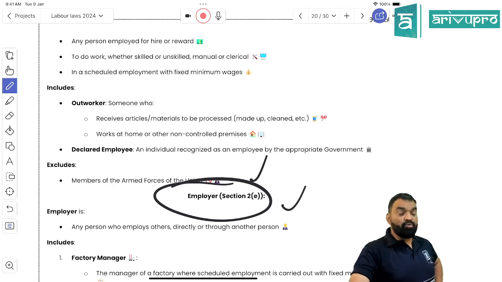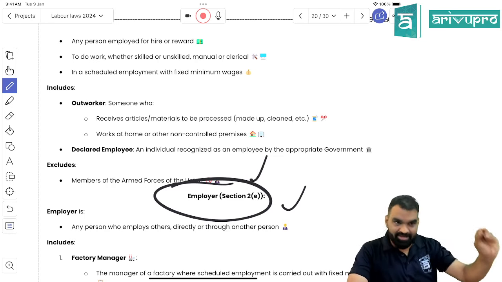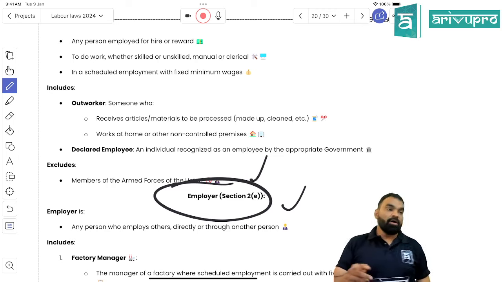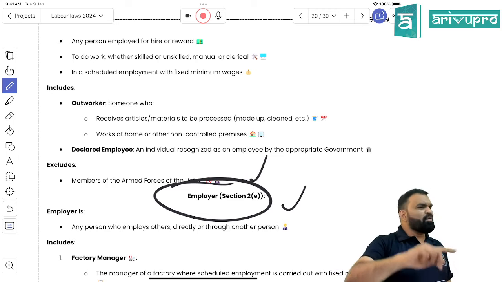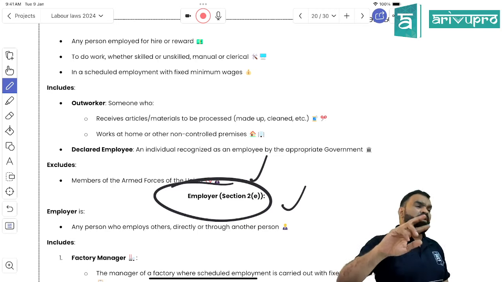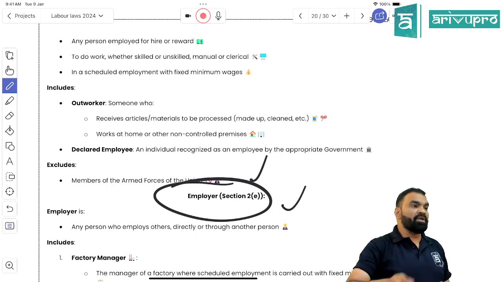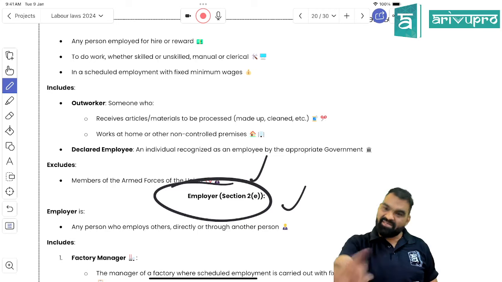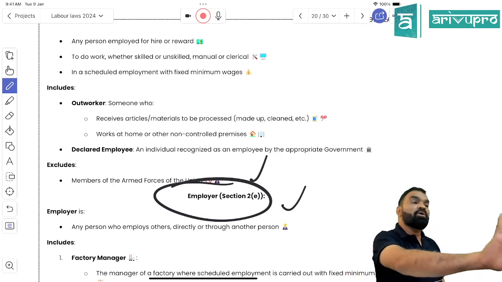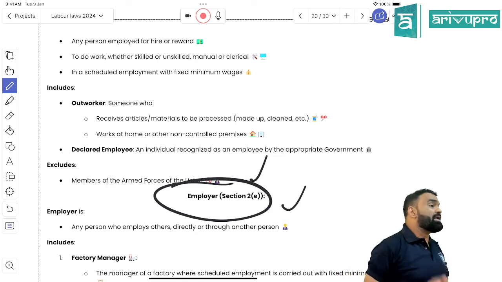Second, a person who has not been employed, meaning a trainee or apprentice, would not come under the definition of employee, right? Right, students? Employee includes a person who has been appointed for reward to perform any kind of work, whether skilled, unskilled, semi-skilled, clerical, right? And has been appointed to perform scheduled employment. A person who has been appointed to perform unscheduled employment, not covered in the schedule, need not be paid minimum wage, right?